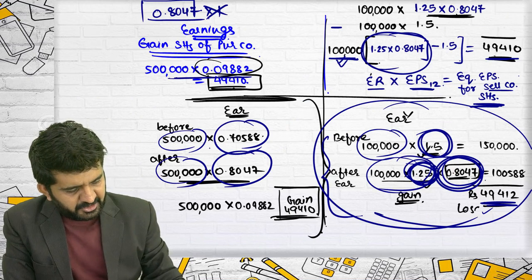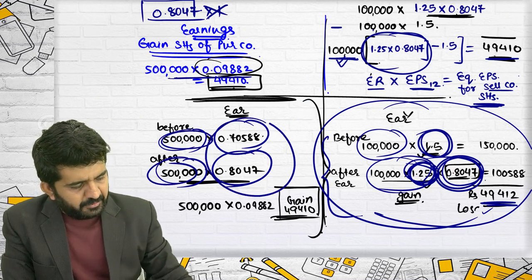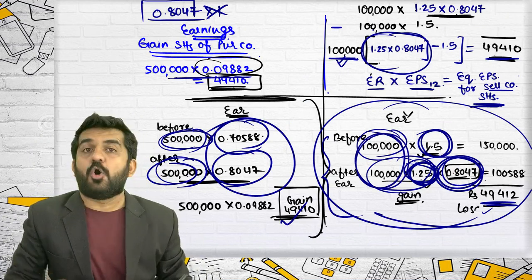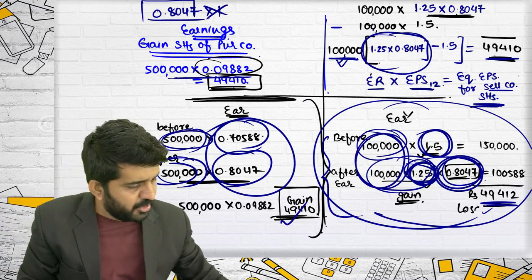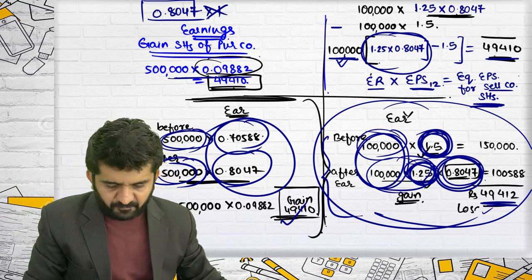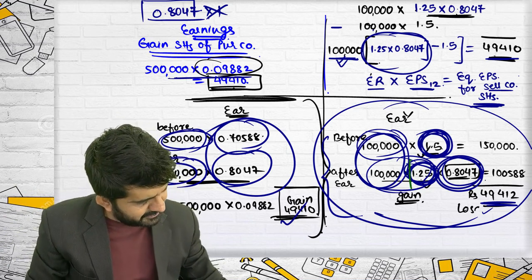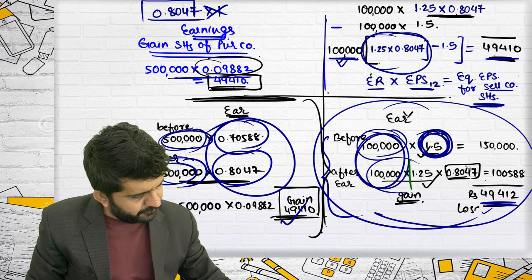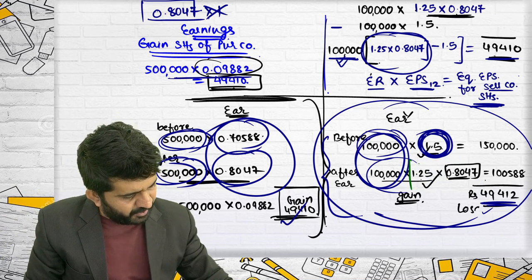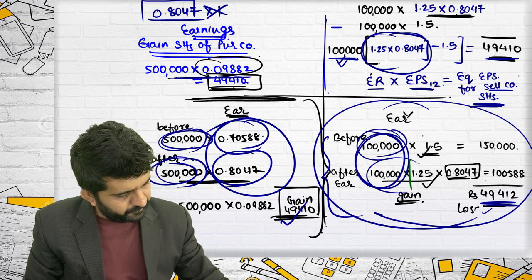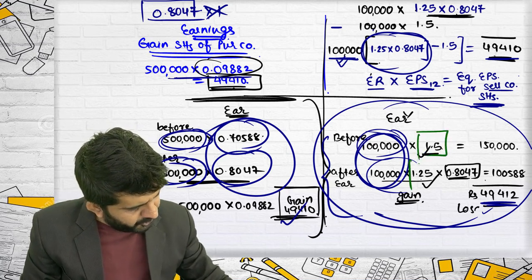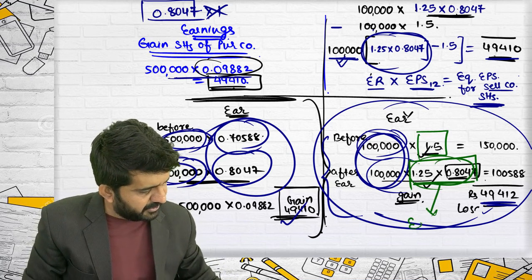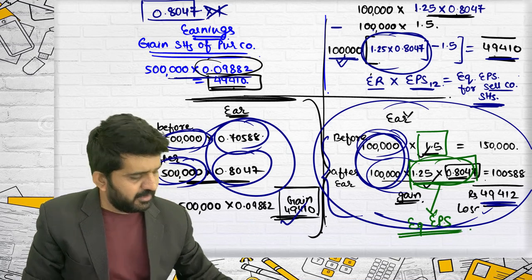Here it is 5 lakh common. This difference will be the answer. Here 1 lakh cannot be taken as common. If you take 1 lakh common, you should compare 1.5 with 1.25 into this, and this particular thing is nothing but equivalent EPS.